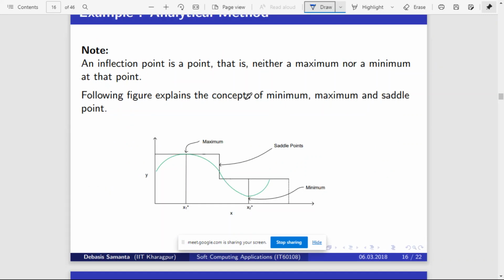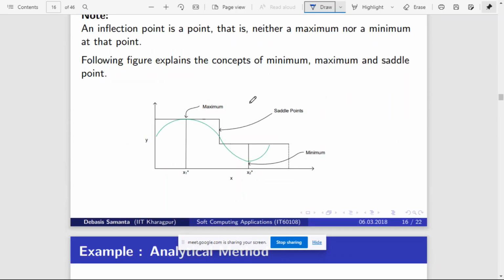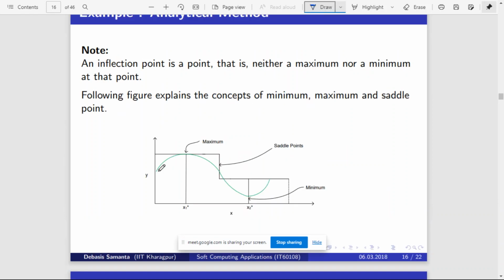Normally for optimization problems, if you plot a graph, you will get something like this. Here you can see there is a maximum point and a minimum point. Depending on the type of the problem, we have to find either x1 star or x2 star.